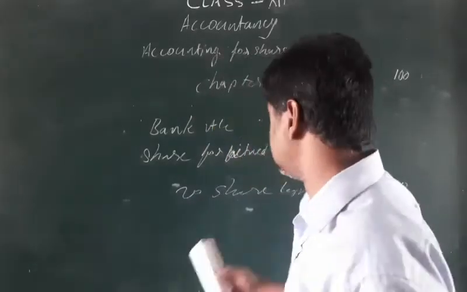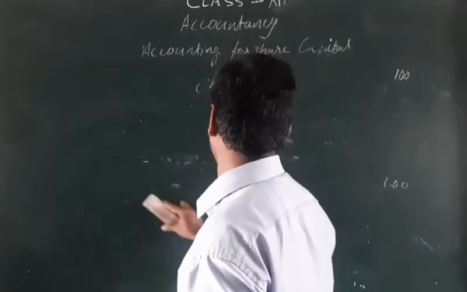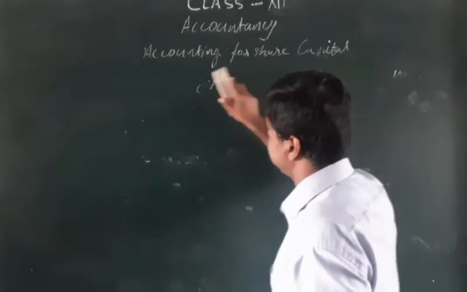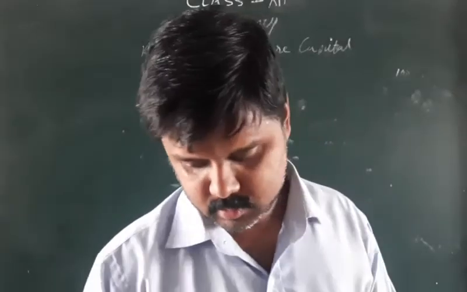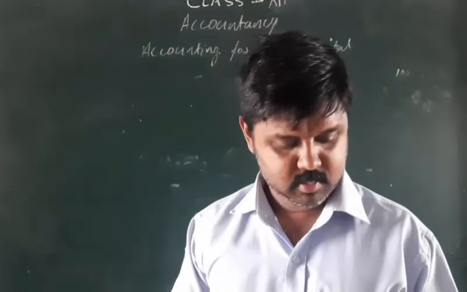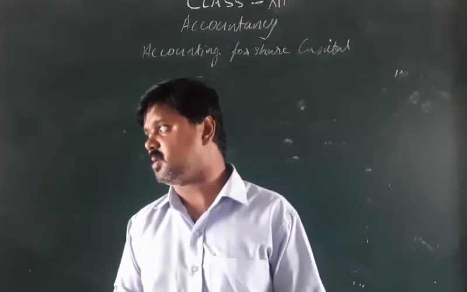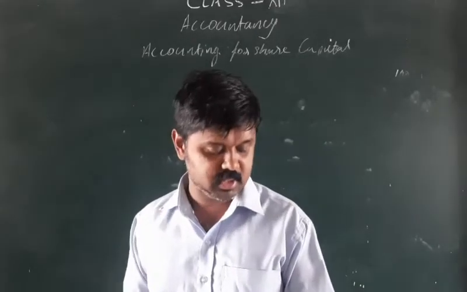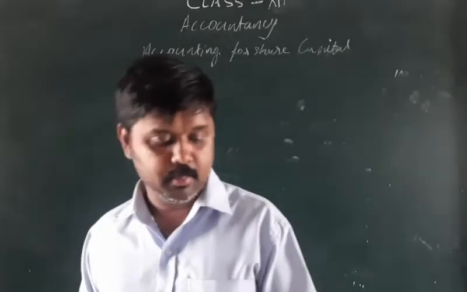So we can see this with the help of one example. For your better understanding, you need to solve not only one question, you need to solve so many questions, different styles of questions from different books.